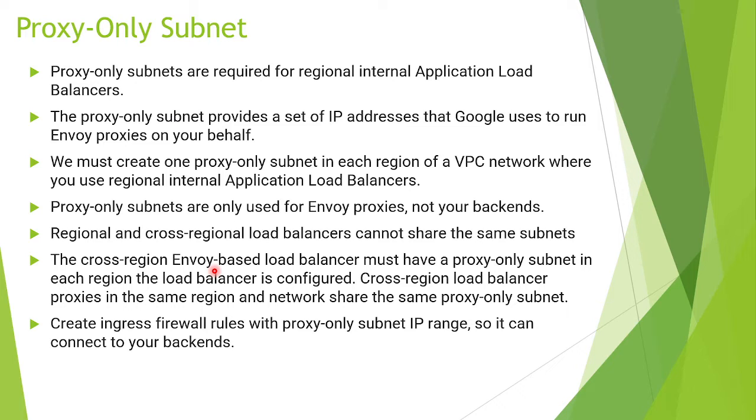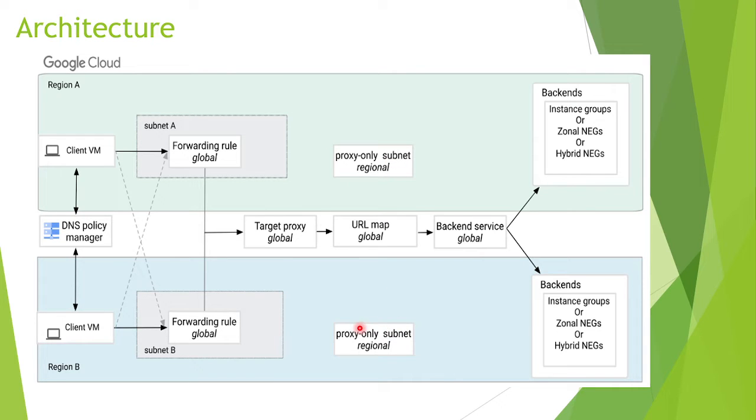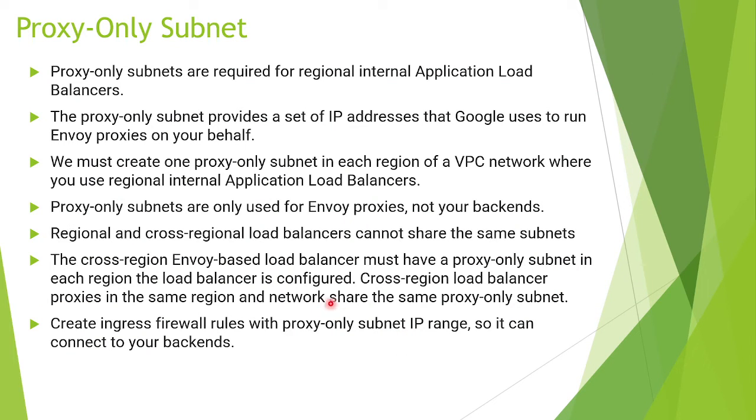And the cross region Envoy proxy load balancer must have a proxy only subnet in each region where the load balancer is configured. So like I have already told you, each region must have only its own proxy only subnet, and cross region load balancer proxies in the same region network share the same proxy only subnet. So if there are multiple cross region load balancers, they will use the same proxy only subnet which we have created earlier in the same region.